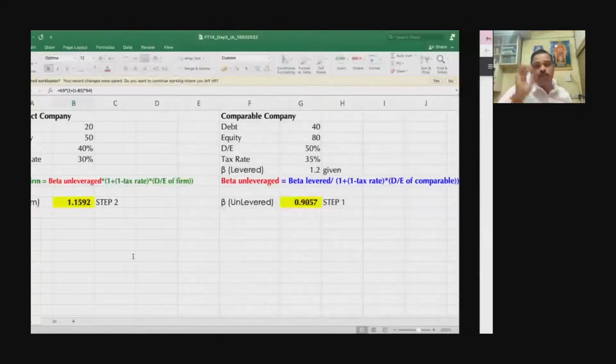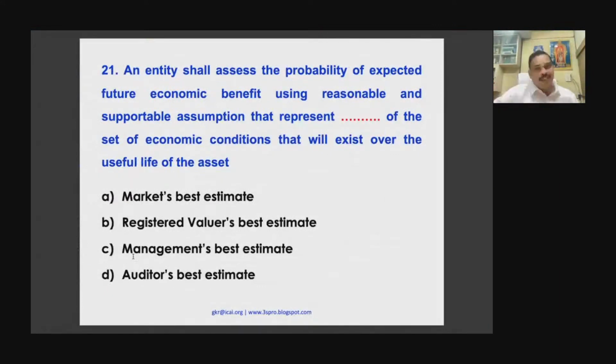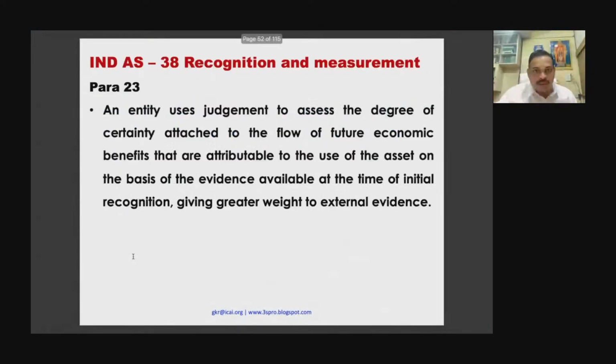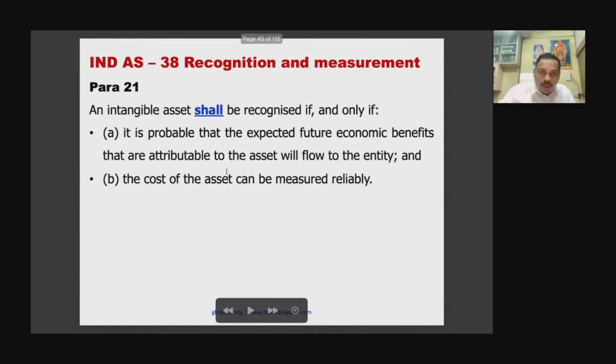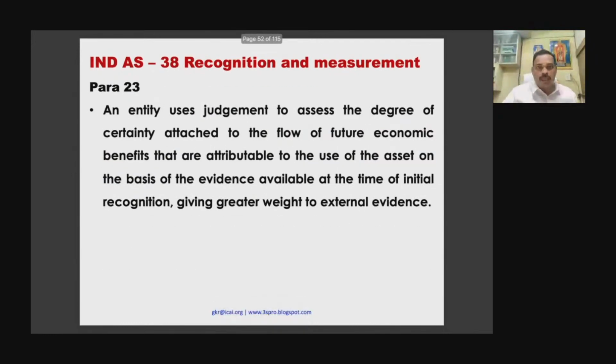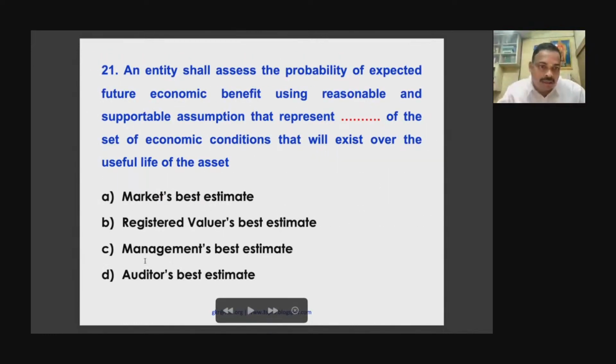Now, I want to put one interesting question. Cost can be measured. Actually, this question says, cost can be measured reliably. So who will measure the cost? That is a question. Now, please come to this question. Who will measure the cost? Is it the auditor will estimate, or you will go to the market and find the estimate, or the registered valuer will estimate, or the management will estimate?